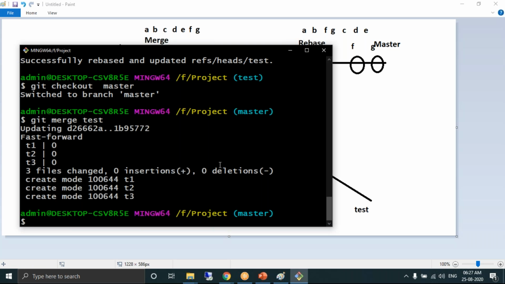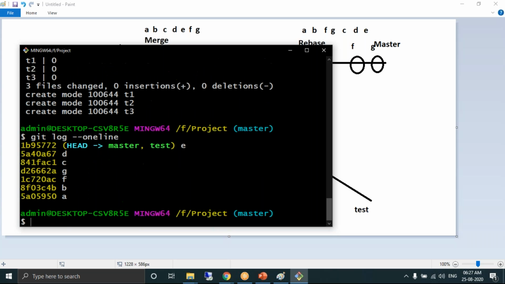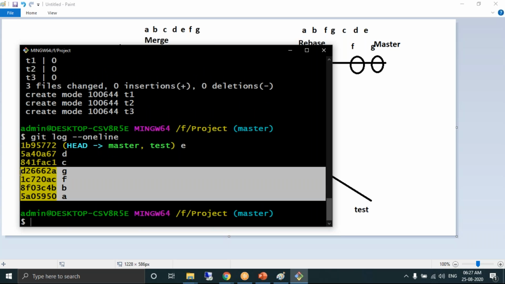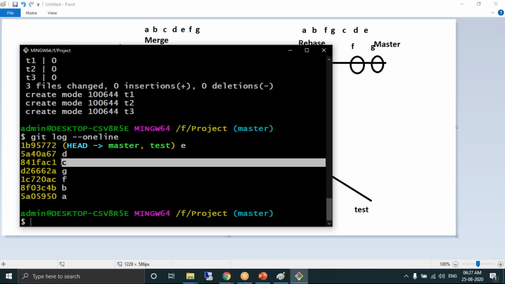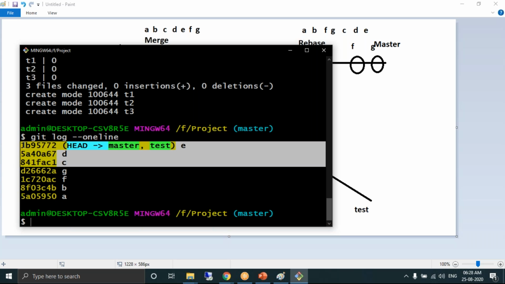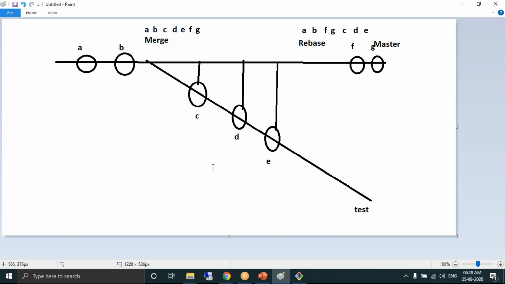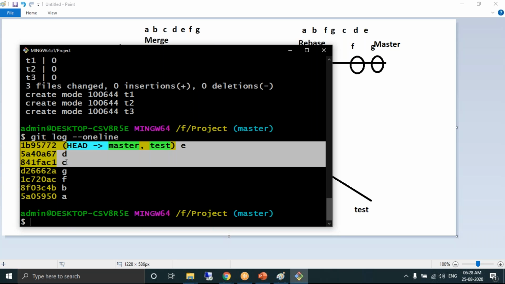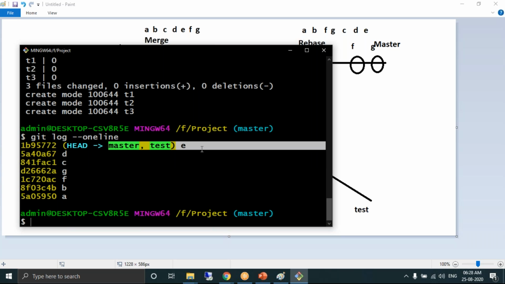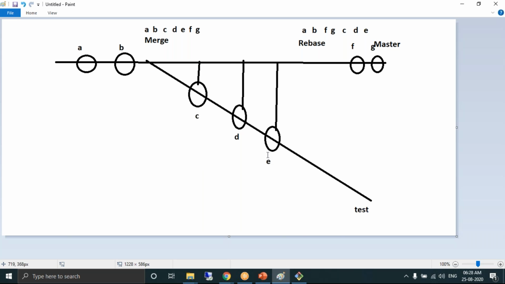Okay, fine. Let's look at it. Git log --oneline. Observe the commit history. A, B, F, G. These all belong to which branch? Master branch. C, D, E. Actually, C, D, E belong to which branch? Test branch. Those commits which belong to the test branch become the latest commits of the master. And head is pointing to what? E. Head is pointing to E.